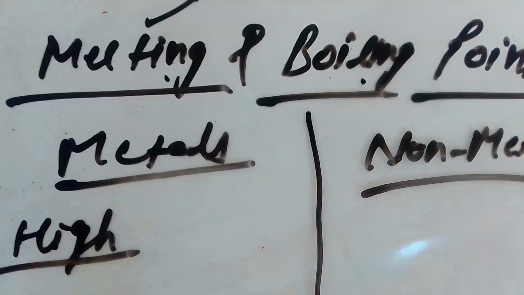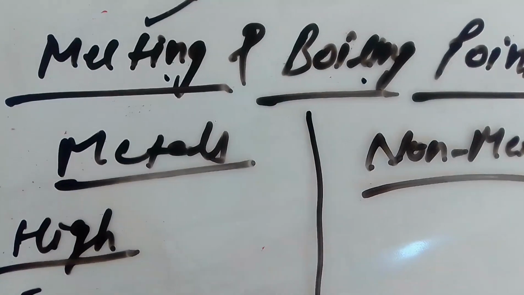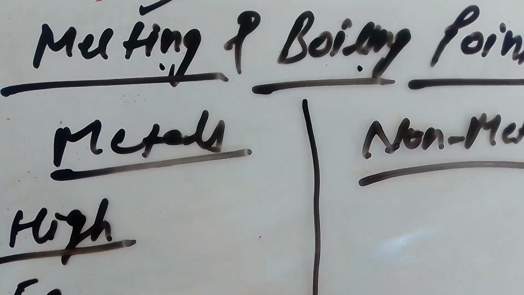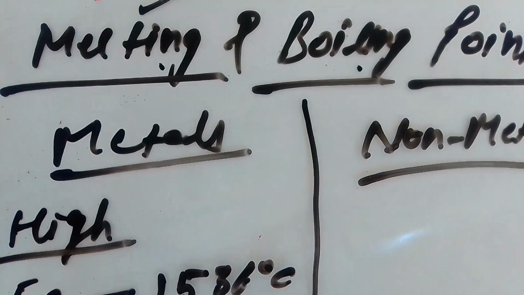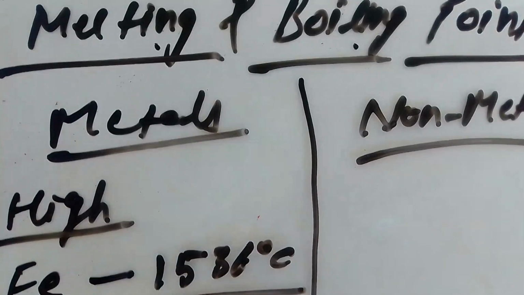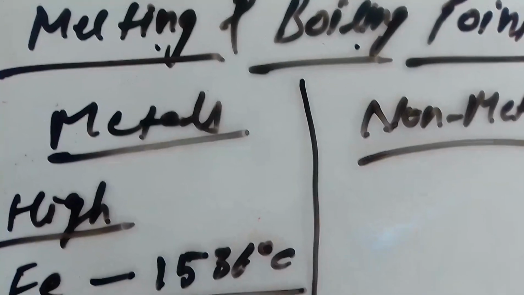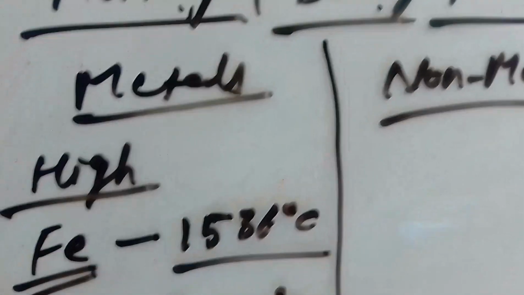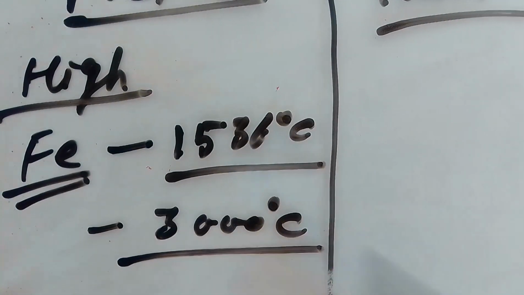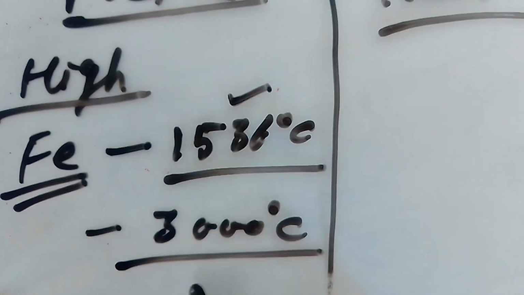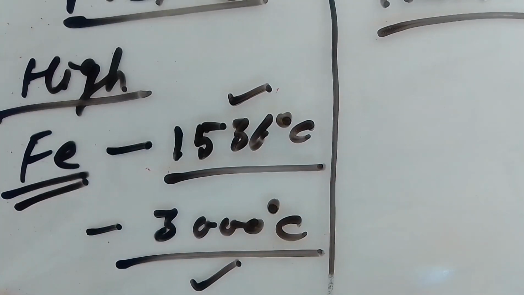For example, iron melts at 1536 degrees Celsius, and it starts boiling, changing from liquid to gaseous form, at about 3000 degrees Celsius. You can imagine how much temperature iron requires for melting and boiling.